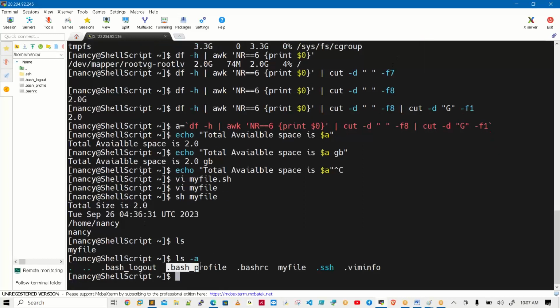Just run a basic command, ls -a. If you run ls space -a, you will get the hidden files information. See, this is one .bash_profile file. If you put anything inside of this file, this is actually the hidden file.